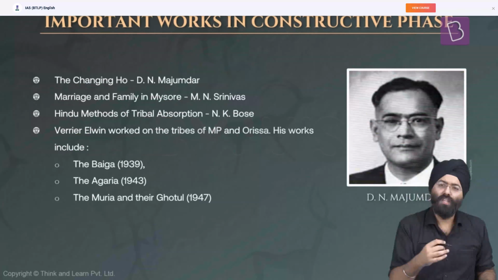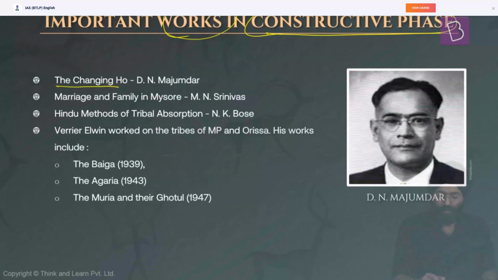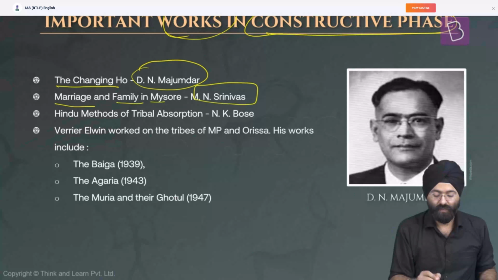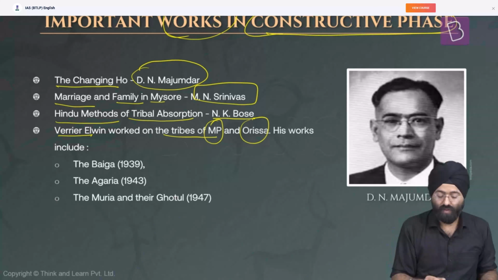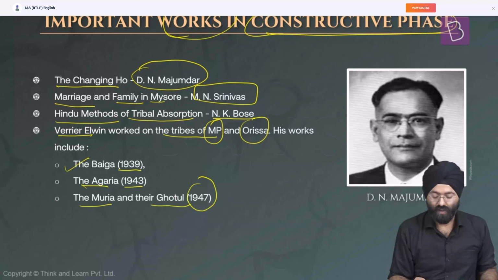So let's see what were the important works during the constructive period. The Changing Hope by D.N. Majumdar, again one of the very prominent anthropologists in India. Marriage and Family in Mysore by M.N. Srinivas. The Hindu Method of Tribal Absorption, N.K. Bose. Verrier Elwin's work on the tribes of Madhya Pradesh and Odisha. And his prominent works include The Baiga in 1939, The Agaria in 1942, The Muria and their Ghotul in 1947. Just remember, Muria is a tribe and Ghotul are the youth dormitories.